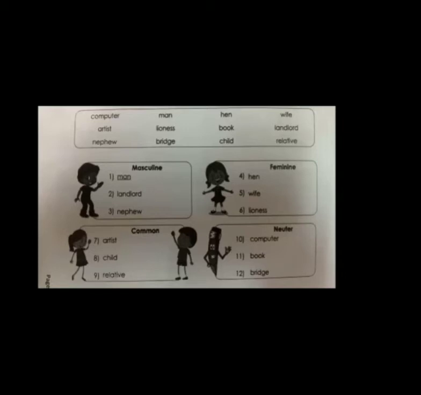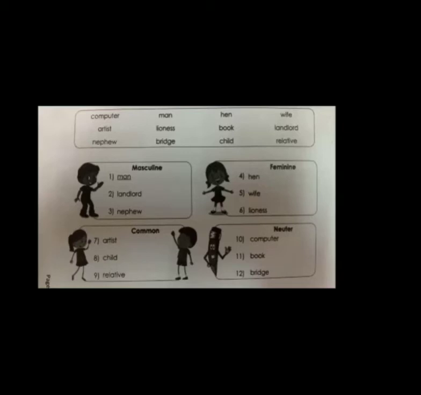C-H-I-L-D, child. Okay. Now, which word is left now? Relative. The last one, relative. So this relative will go under the common noun. Okay, common gender. So you can see the word relative in the common column. So children, here we have sorted out the words according to gender, that is masculine gender, feminine gender, common and neuter gender.